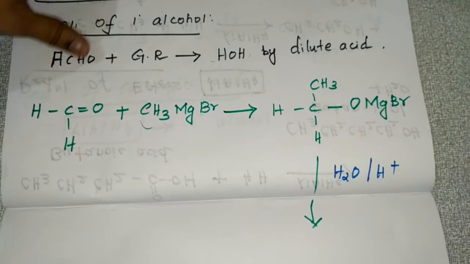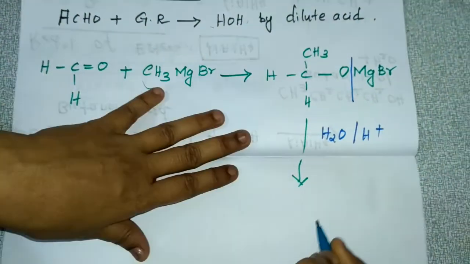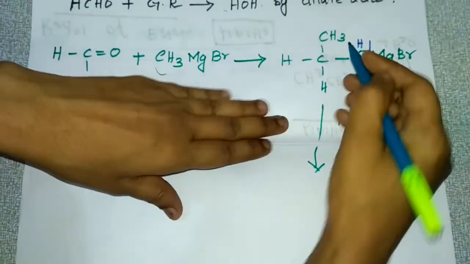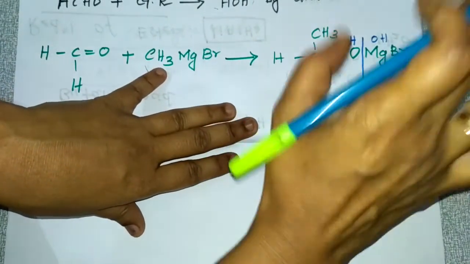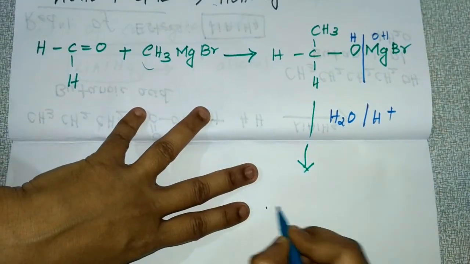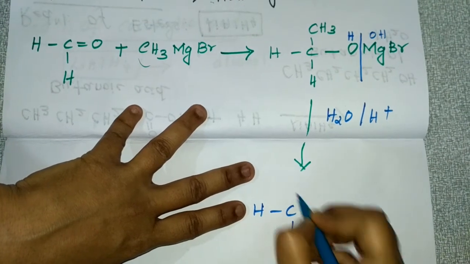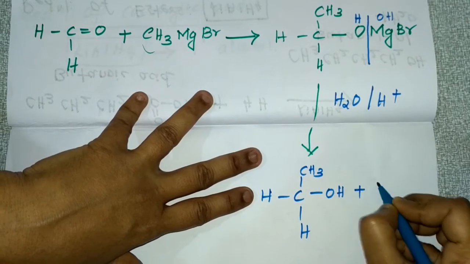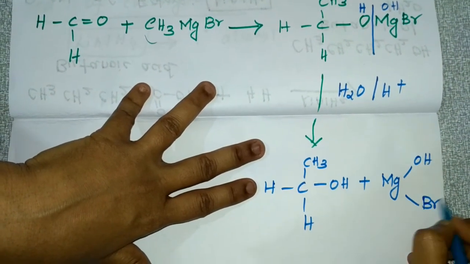I'll show the hydrolysis reaction here. You add water, H and OH: H I am adding here and OH I am adding here. This is how you do hydrolysis. So your product will be CH3 CH2 OH plus Mg OH Br.